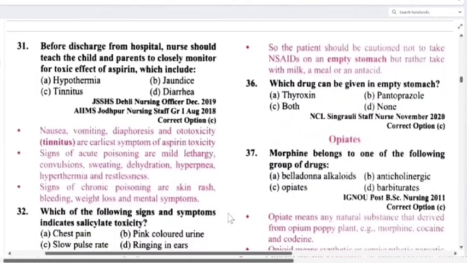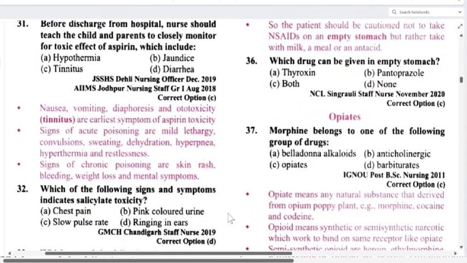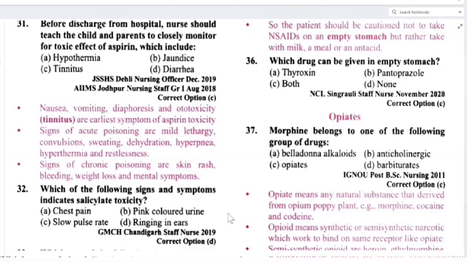31. Before discharge from hospital, the nurse should teach the child and parents to closely monitor for toxic effects of aspirin, which include hypothermia, jaundice, tinnitus, diarrhea. So the toxic effect of aspirin will be tinnitus. Clear? Nausea, vomiting, diaphoresis and ototoxicity, that is tinnitus, are the earliest symptoms of aspirin toxicity.